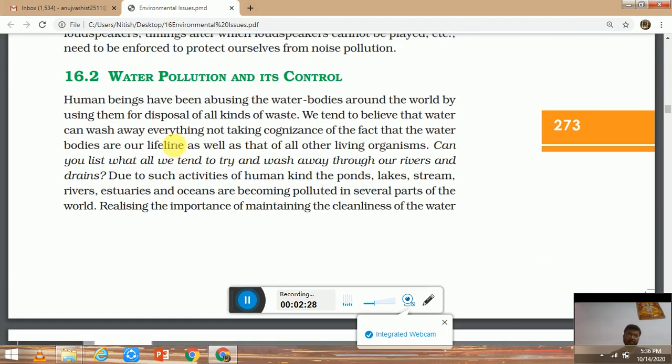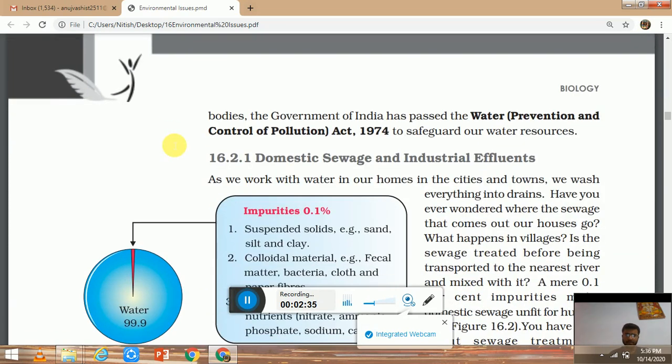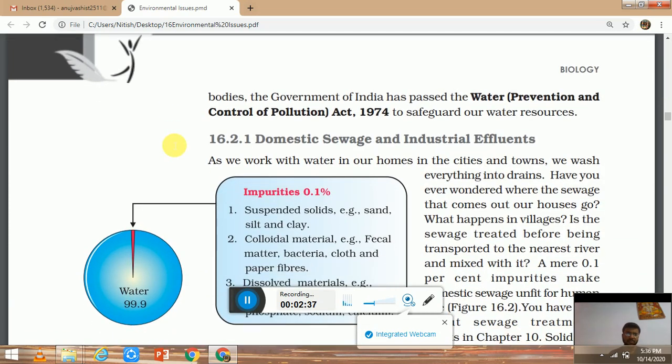Next is water pollution. Water pollution is any undesirable change in the water parameters. When we talk about water pollution, the Water Prevention and Control of Pollution Act 1974 is the Indian legislation that talks about the protection of water.